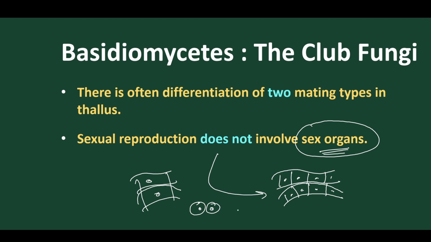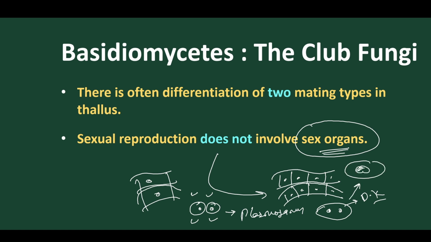So there are different forms where two different mycelium hyphae, two different thalli or two different monokaryotic spores can unite and undergo plasmogamy. What is plasmogamy? Plasmogamy is the union of protoplasm. After plasmogamy, they form a stage called the dikaryotic stage. After the dikaryotic stage, they go for karyogamy, where the nuclei fuse, and after that meiosis, and then they produce spores by sexual means. These are called sexual spores, and they are called Basidiospores. We'll talk about them later.